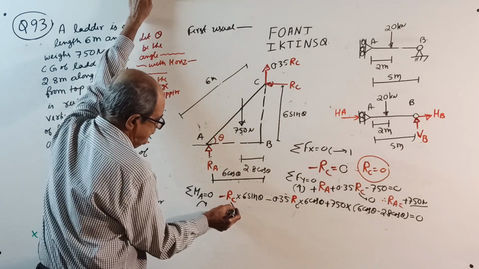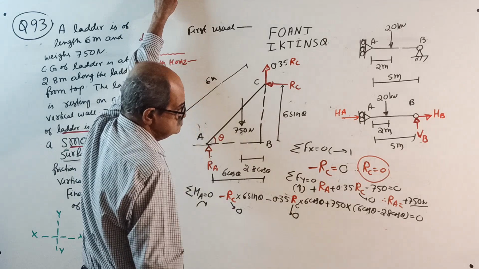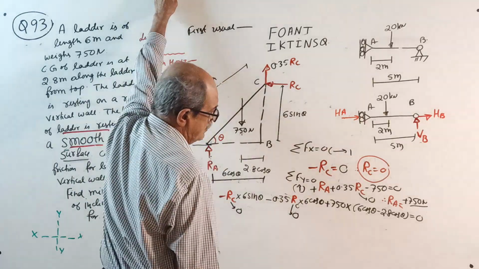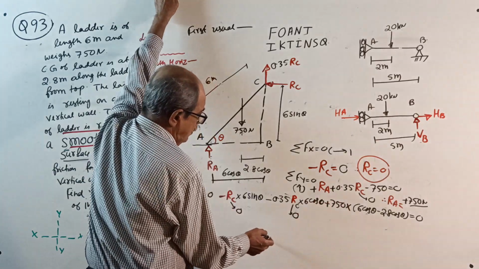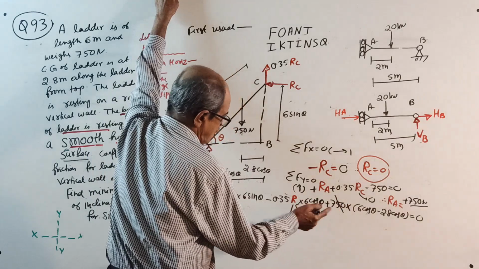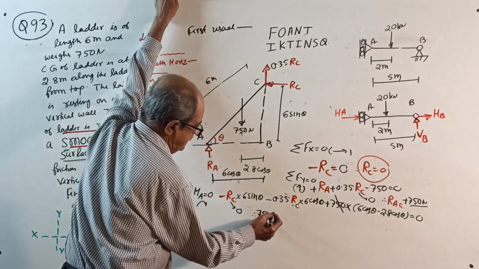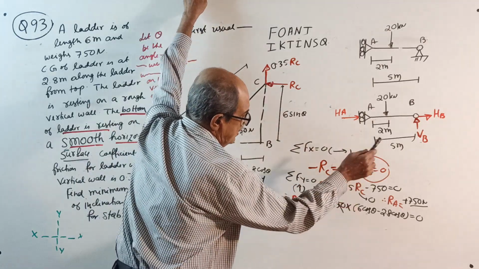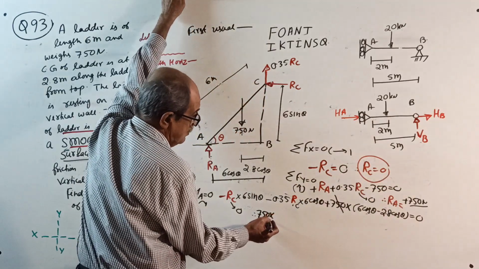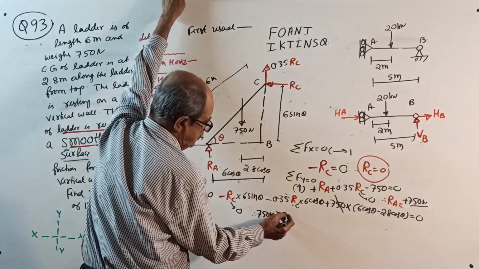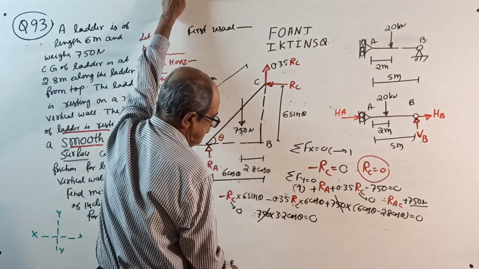Now RC equal to 0. Therefore, all those terms cancel here. When you equate to 0, 750 is also cancelled. So 750 into (6 cos theta minus 2.8 cos theta), which is 3.2 cos theta, equal to 0. 750 cannot be 0.